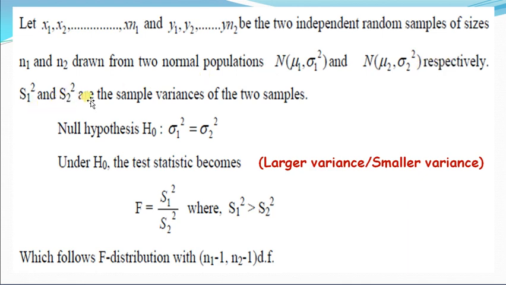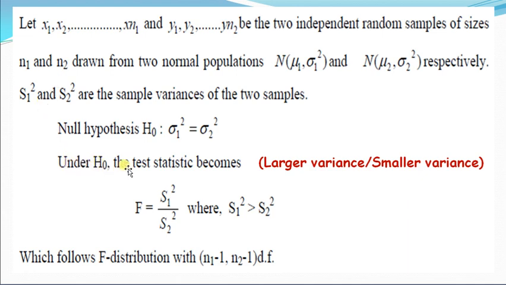S1 square and S2 square are the sample variances of the two samples. Then the null hypothesis H0 is that sigma1 square is equal to sigma2 square, which means the variances of both the populations from where the samples were drawn are the same.